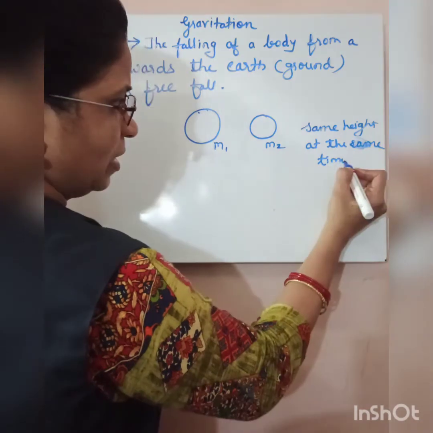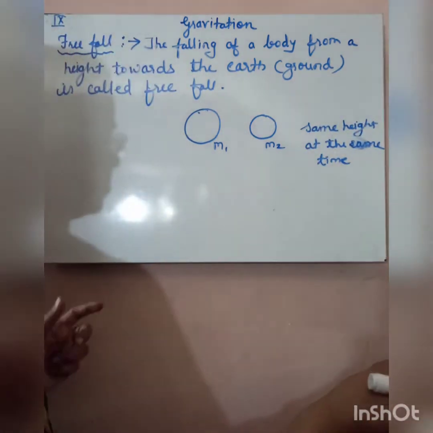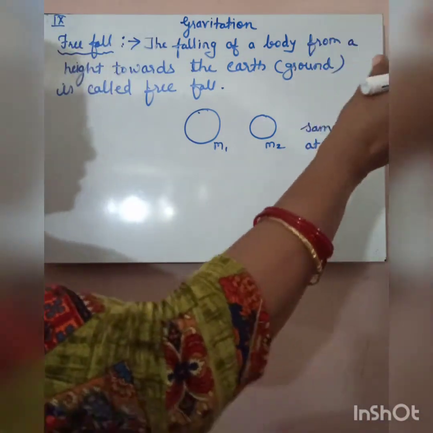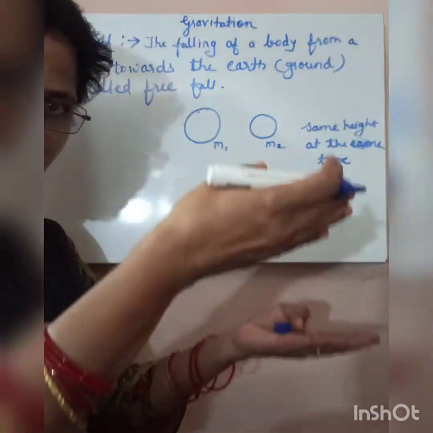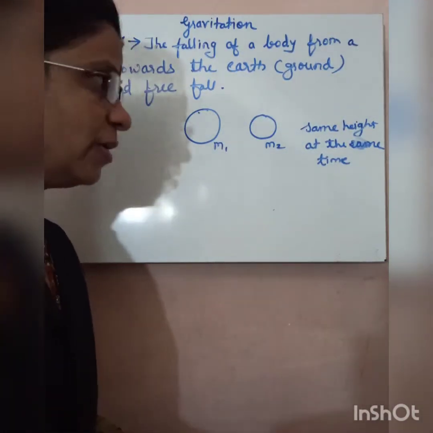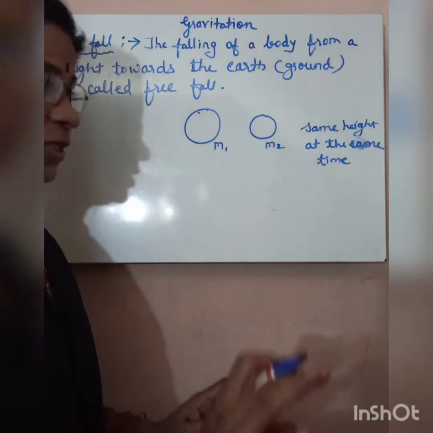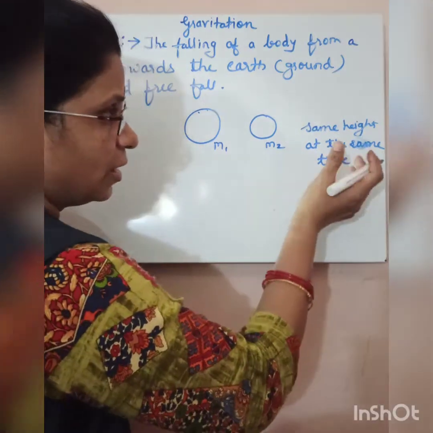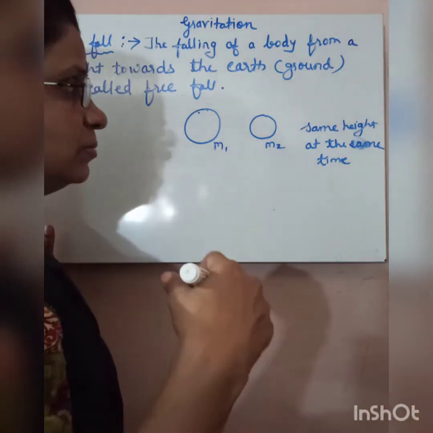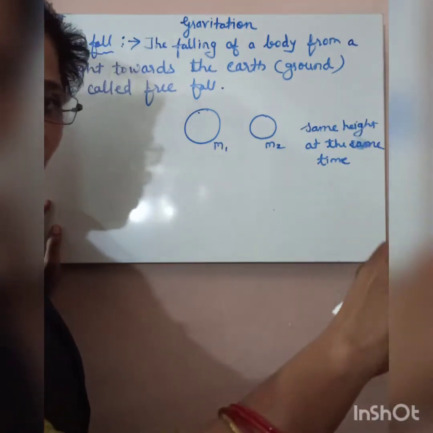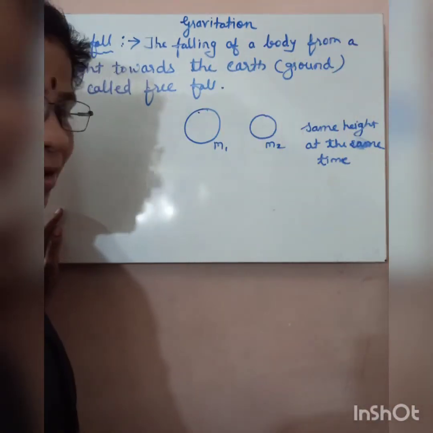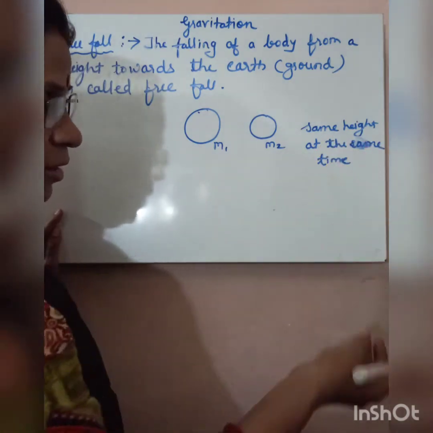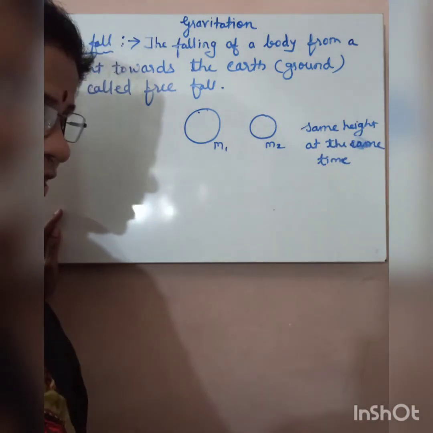Because you know that if it is not dropped from the same height, whichever body is dropped from a shorter height will move faster; it will reach the ground first. And one more thing: if we drop a body a little late, that body will take more time to reach the ground, and if we drop a body a little early, it will reach the ground earlier.